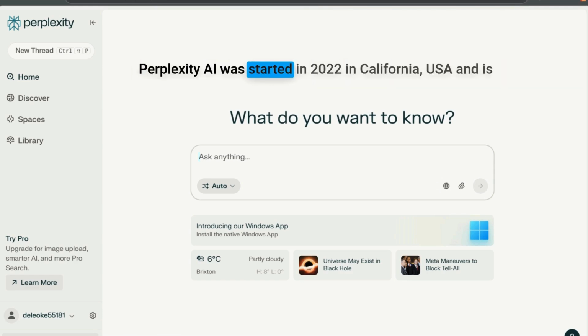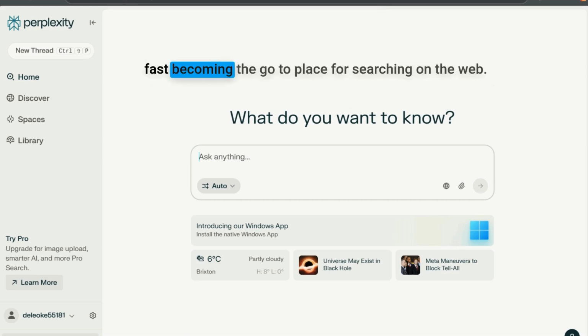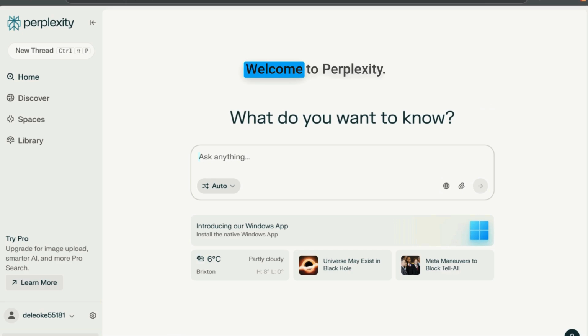Perplexity AI was started in 2022 in California, USA, and is fast becoming the go-to place for searching on the web. Welcome to Perplexity.